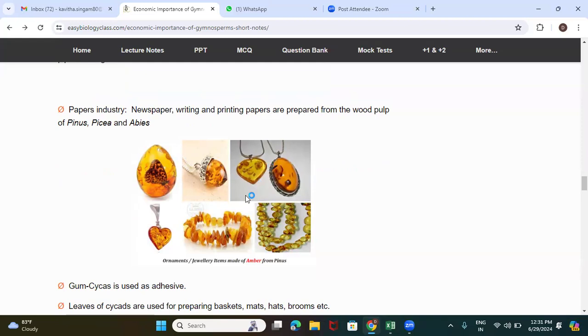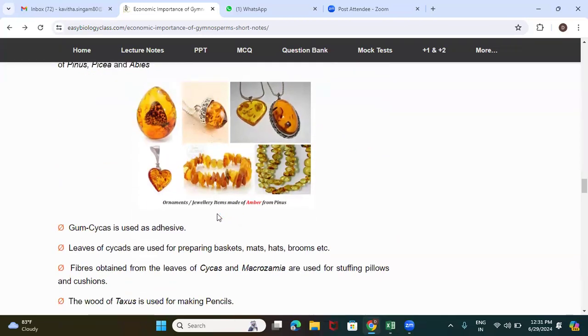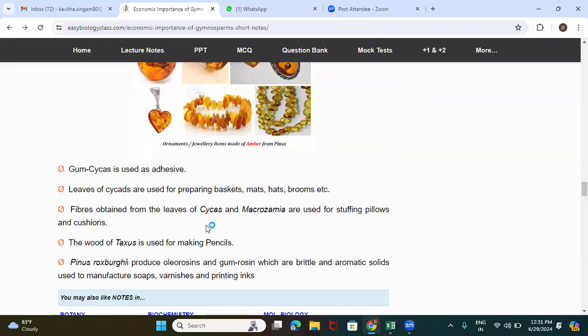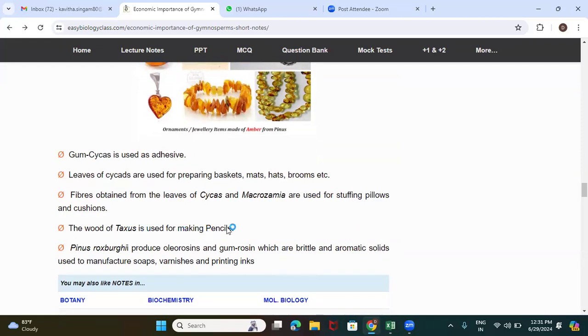And the adhesive taken from the gum of the Cycas plant, and the leaves of Cycas, are used in preparing brooms, baskets and mats. The fibers obtained from the leaves of Cycas are used as a stuffing material in pillows and so on.